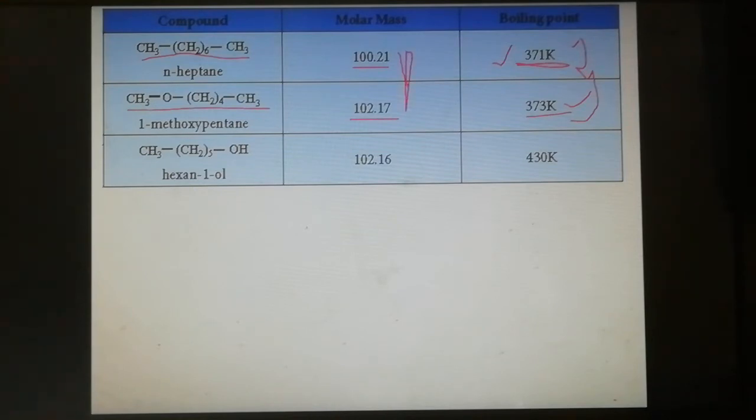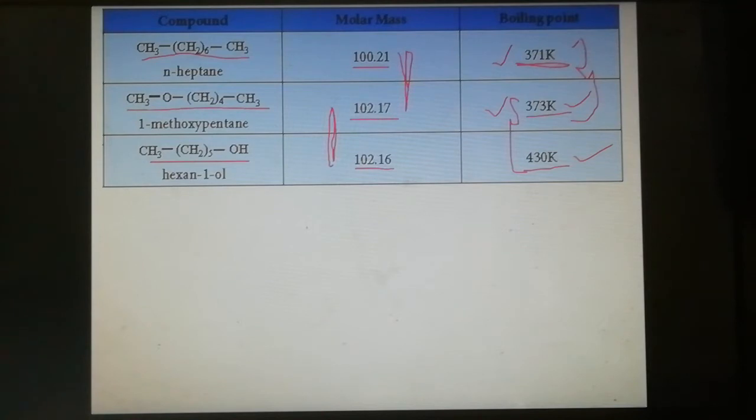Then the boiling point of hexan-1-ol: molar mass 102.16, boiling point 430 Kelvin. Comparing these two boiling points, ether has a lower boiling point than alcohol with comparable masses, 102.17 and 102.16.